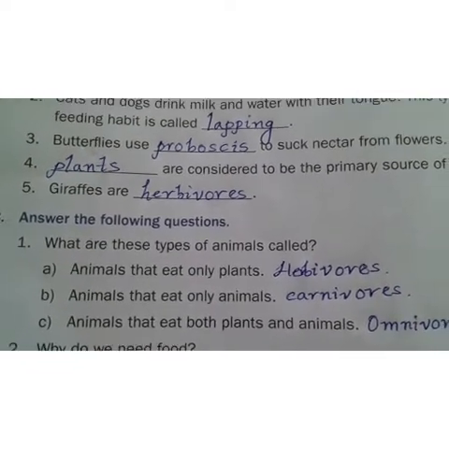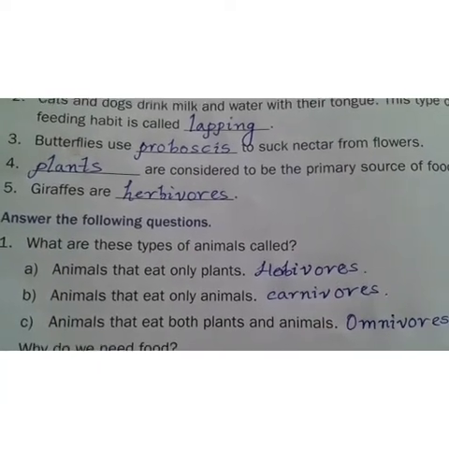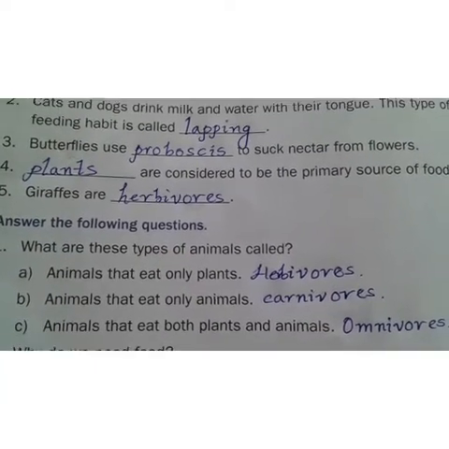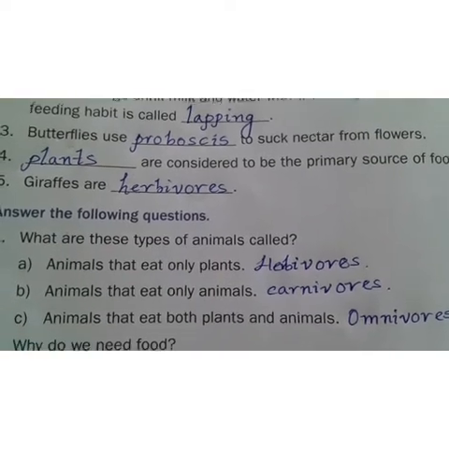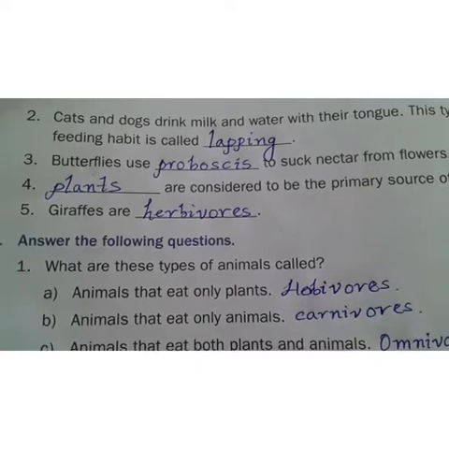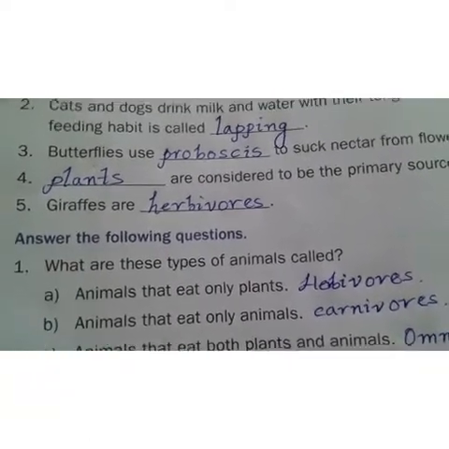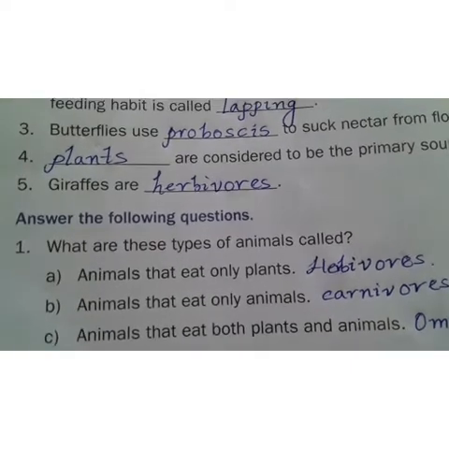And dash are considered to be the primary source of food. What did I tell you, children? Who are the primary source of food? Come on, plants. Plants are considered to be the primary source of food. And giraffes are herbivores.